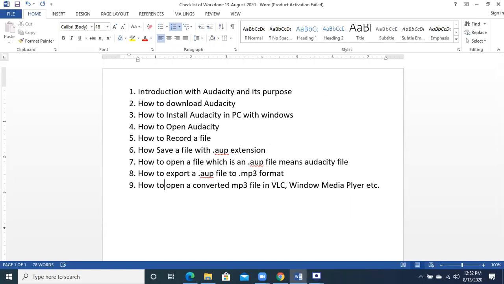We also saw one more thing: how to download sample audio files from the internet. This is another thing that we discussed today. Good point.